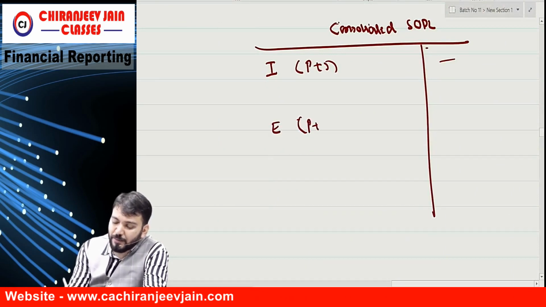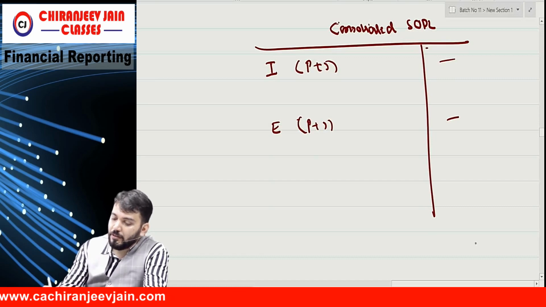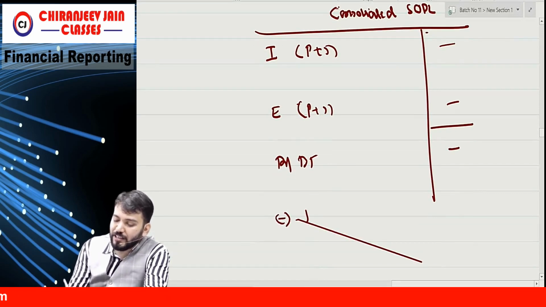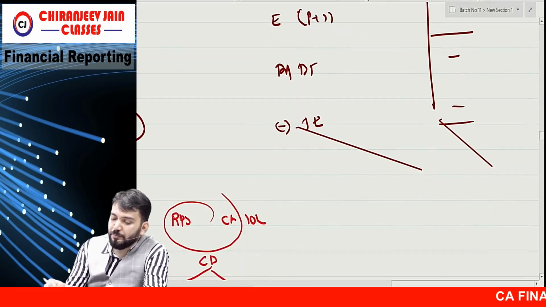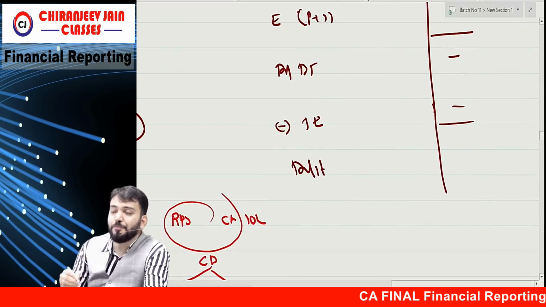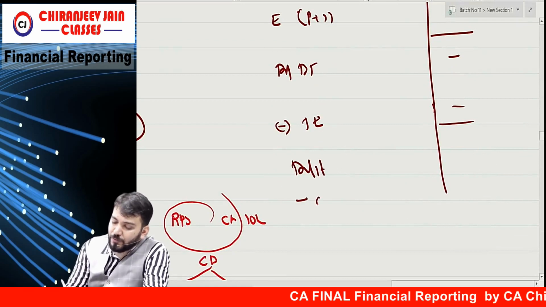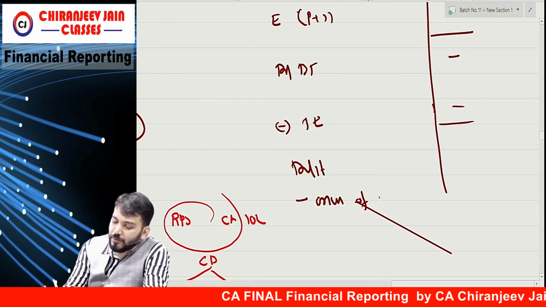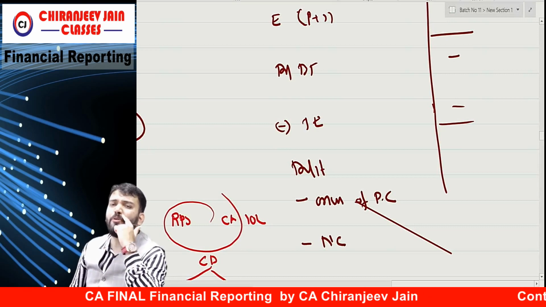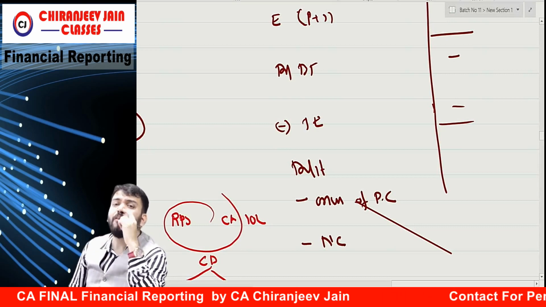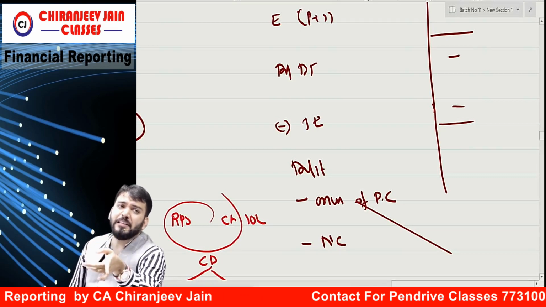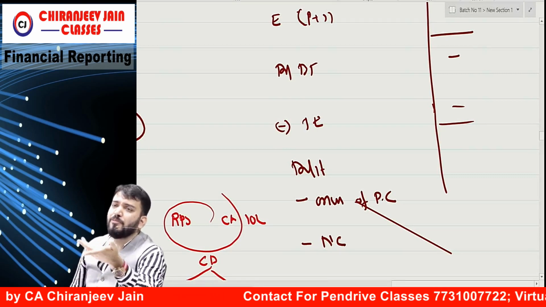Expense of parent and subsidiary will come. This will become profit before tax. Then minus tax expense. This becomes profit for the period. So this profit will be attributable to whom? To the owner of parent company and to NCI. We write profit attributable to the owner of parent company and then profit attributable to NCI.